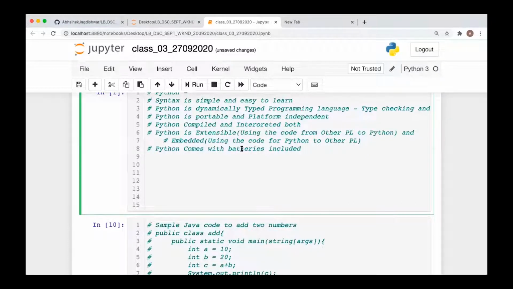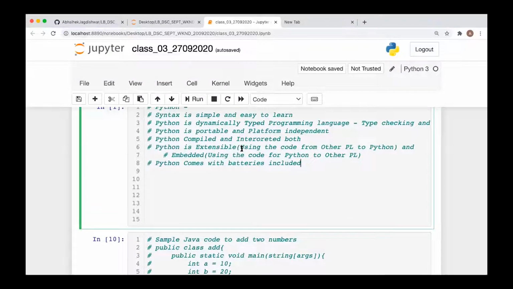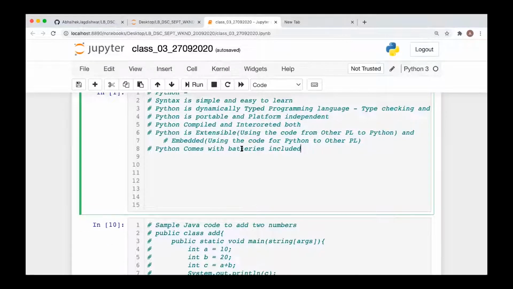Okay, Abhishek, if you don't mind, the above point, don't you think it's reversed? Embedded is something where we bring in C or other language code to Python code. Is it not that case? Python will be embedded into other programming languages, using the code of Python in other languages.